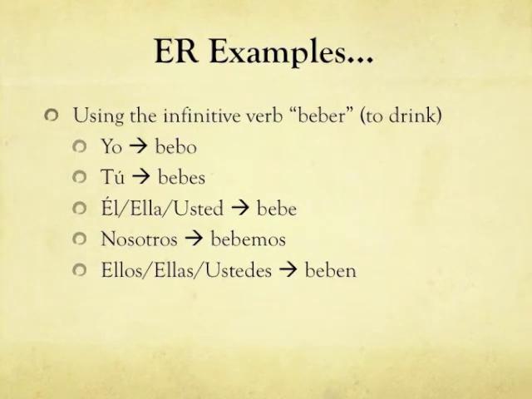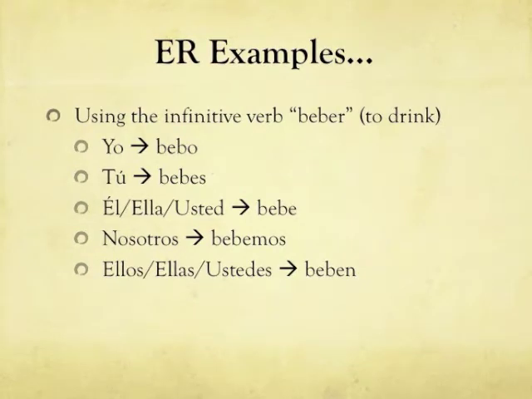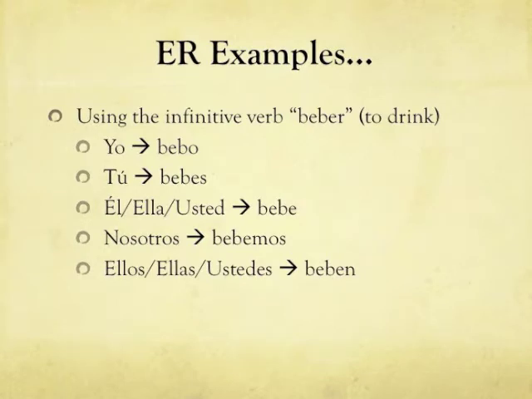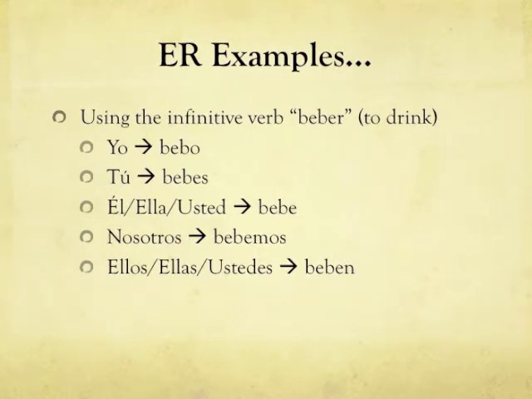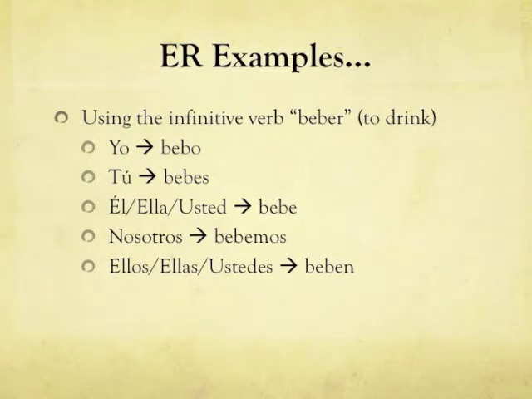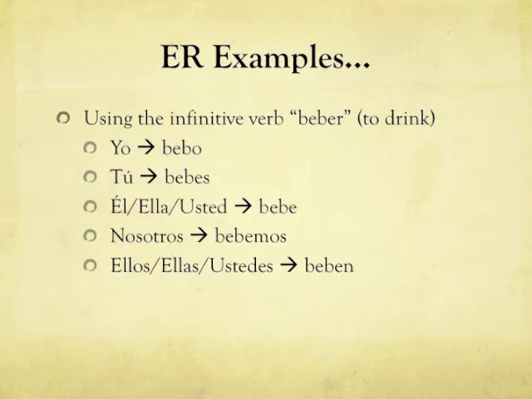For the él, ella, or usted forms, it is bebe. For nosotros, it is bebemos, and for the ellos, ellas, or ustedes form, it is beben. Now that we've reviewed AR and ER examples, you'll begin to notice the pattern with how the verbs are conjugated. It's very similar, and as you can see in the charts, there's only slight differences in how the endings are changed.